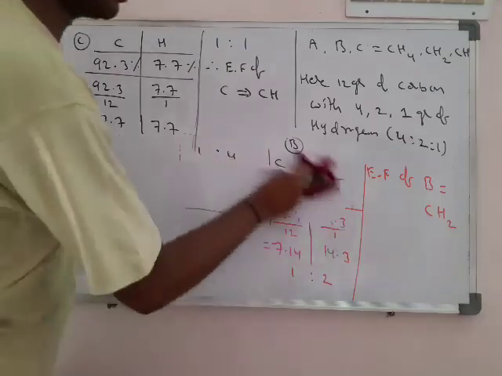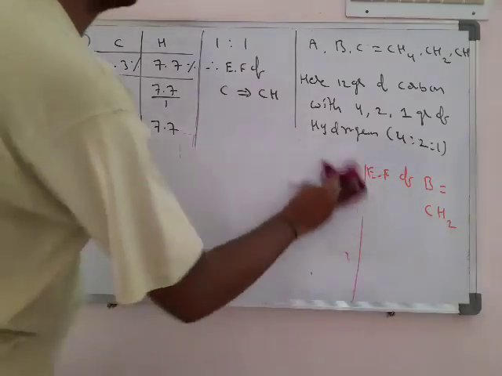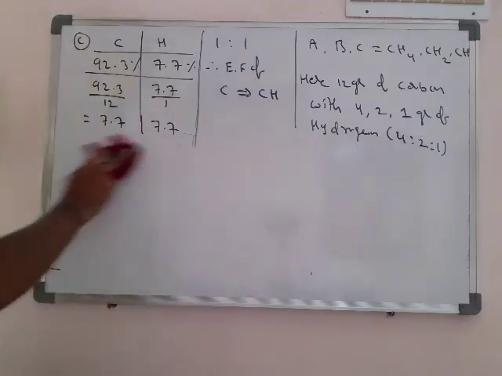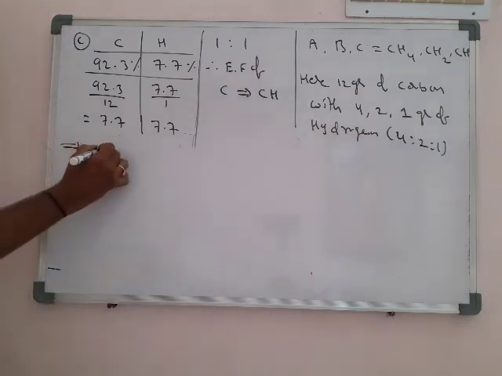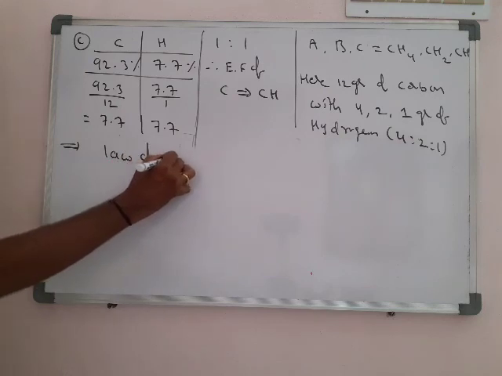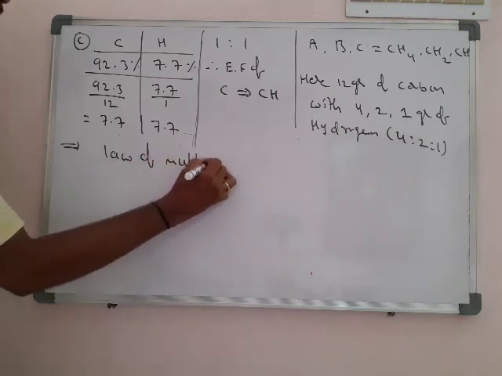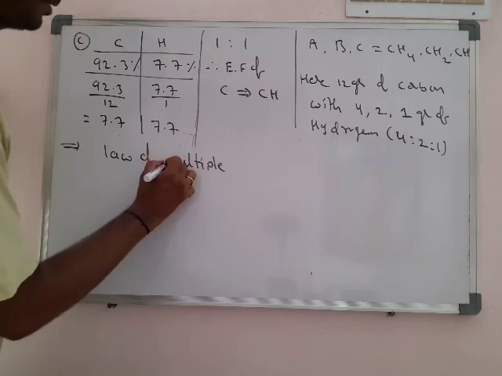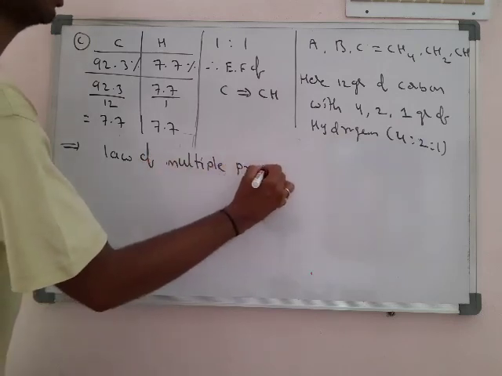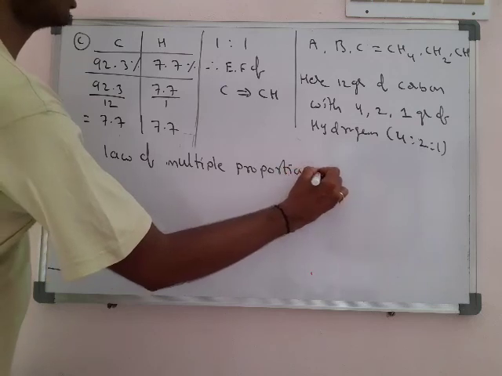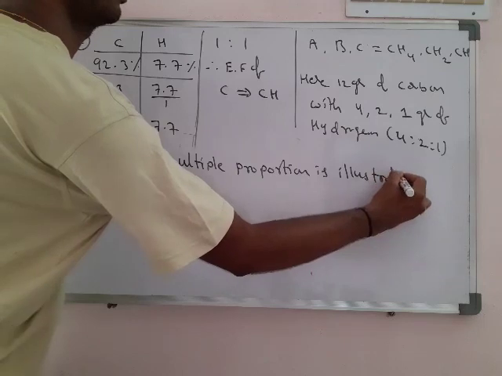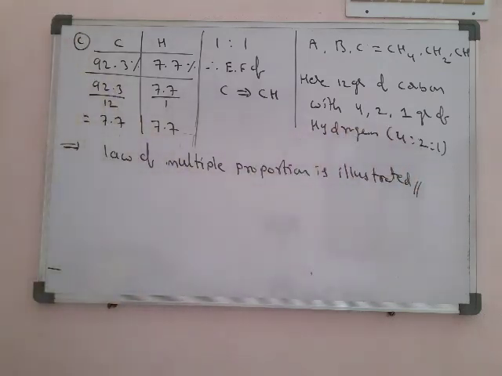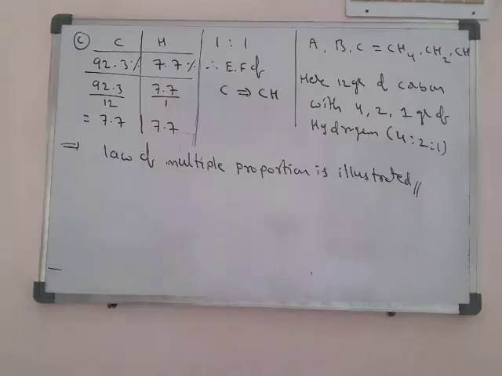This example explains the law of multiple proportions well. So finally we can write that the law of multiple proportions is illustrated, is proved. Okay, tomorrow we see some problems and a new topic.